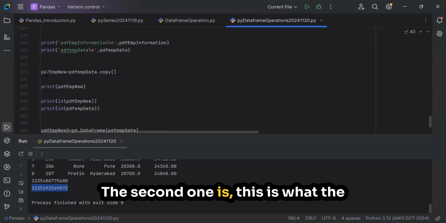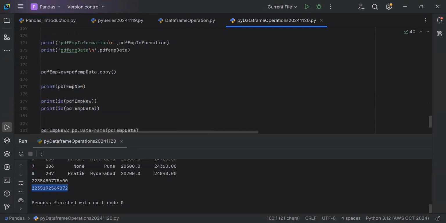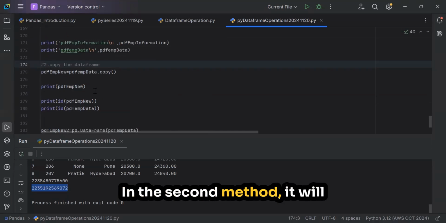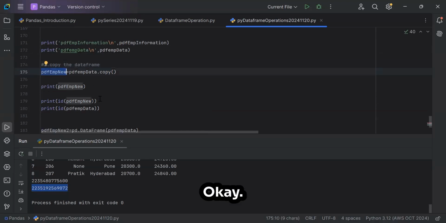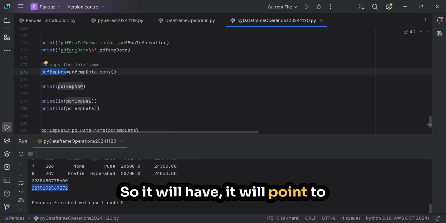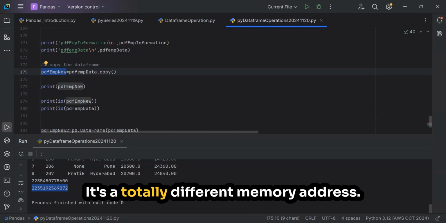The second one, this is the second method to copy the data frame. In the second method, it will create a copy as a new data frame. So it will point to a different memory address. It's a totally different memory address.